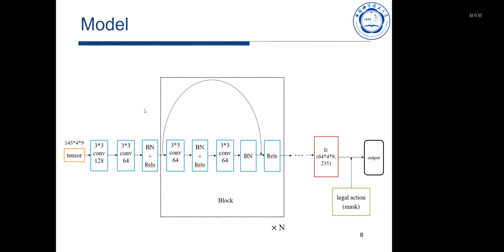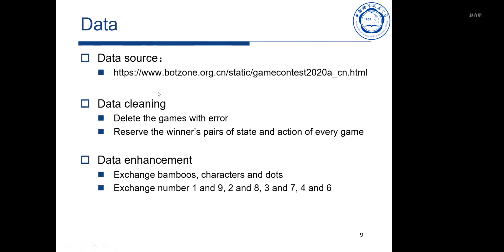And finally, I want to talk about the data processing. We get human player match datasets provided by BotZone, containing about 500,000 games. This is the link of our data source.